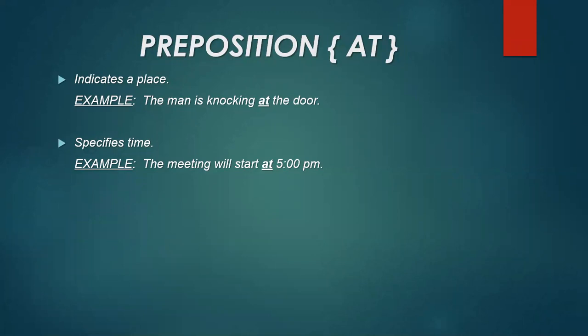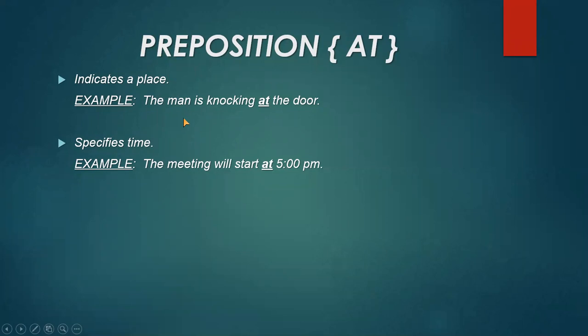Now I come to another preposition. It is at. It indicates a place. Okay. For example, the man is knocking at the door. You can see that the place has been mentioned here, that is door, and the person was knocking at the door. It is showing the relationship between that the person is knocking and the place, which is shown by the preposition at.